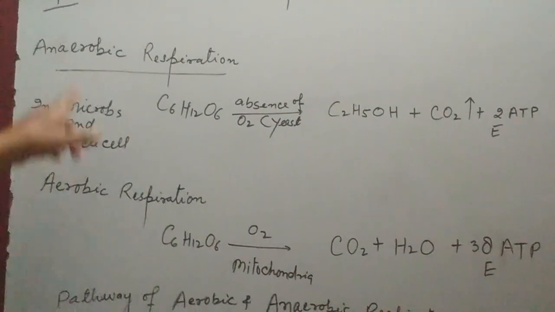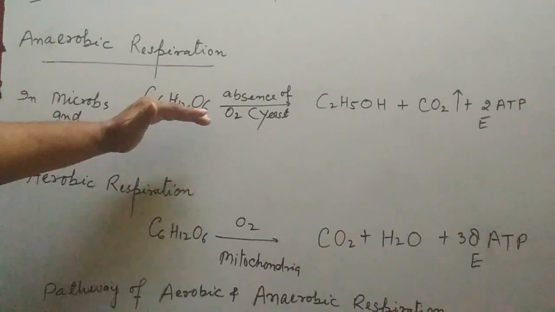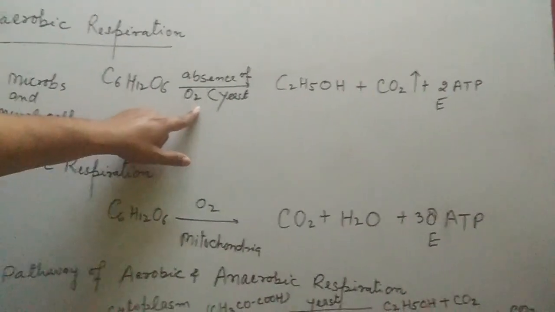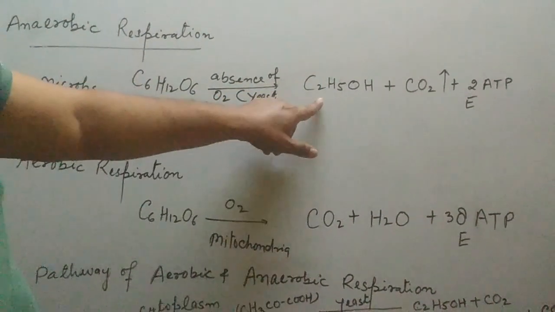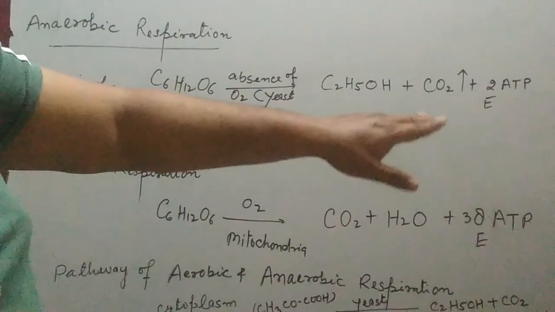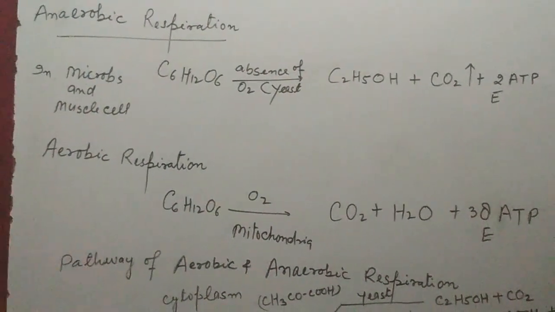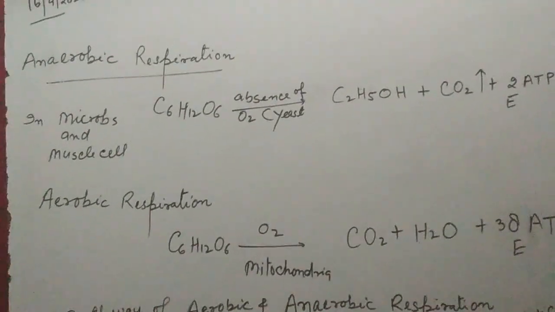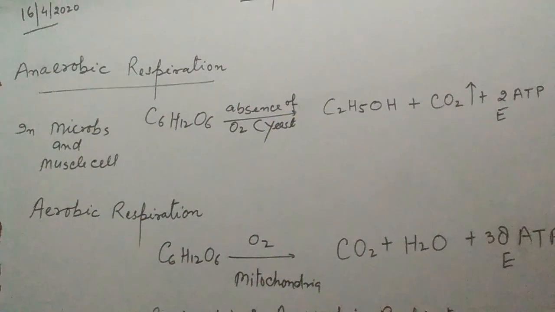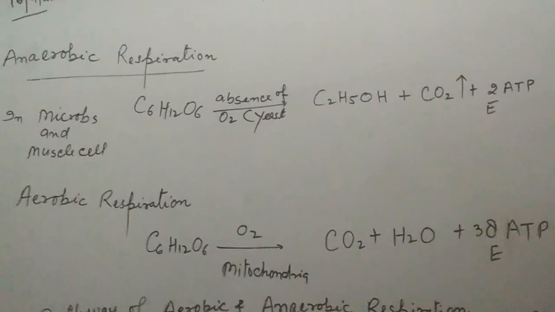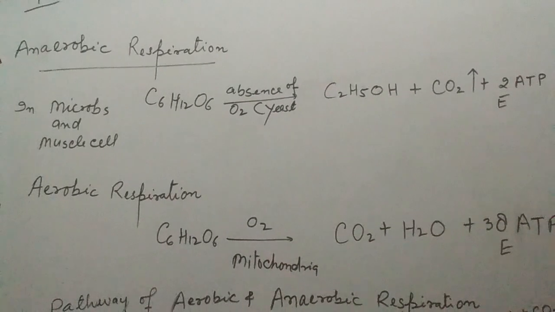So in a prokaryotic cell, the glucose molecules are broken down in the absence of oxygen to form ethyl alcohol and carbon dioxide and evolve energy in the form of 2 ATP. That means in anaerobic respiration, glucose molecules are not completely broken down in the absence of oxygen, and a less amount of energy is produced in the form of ATP.